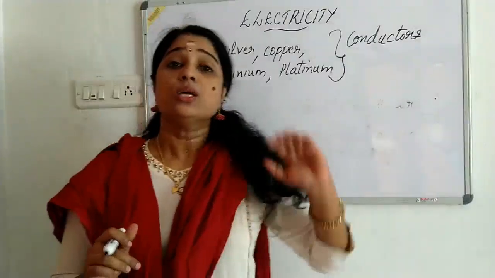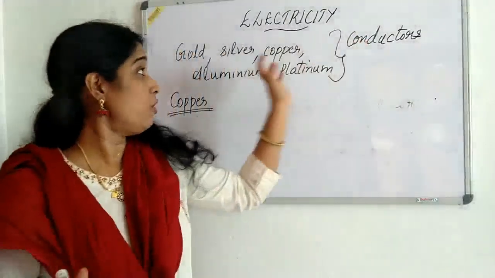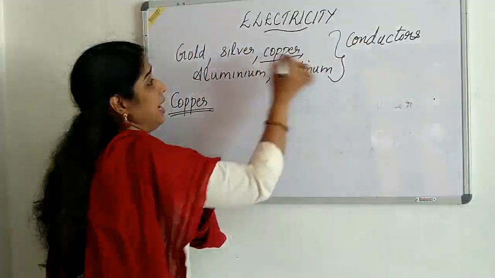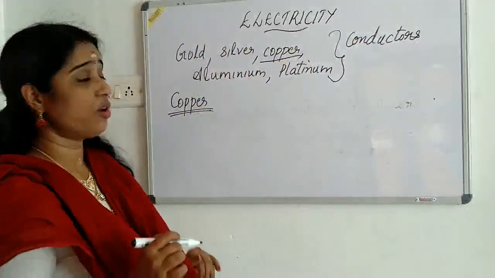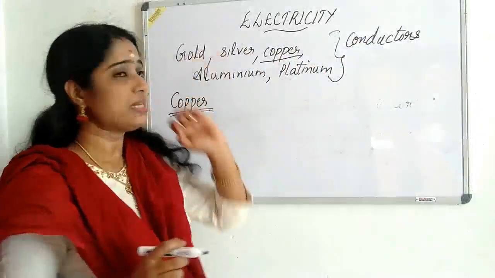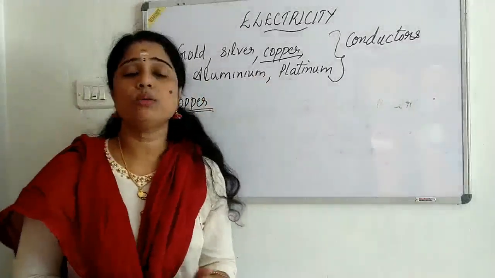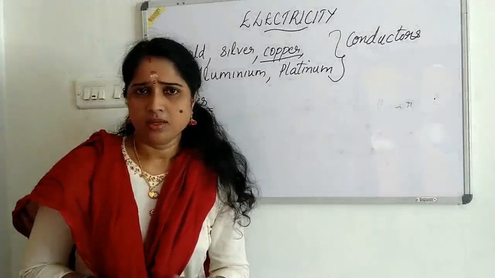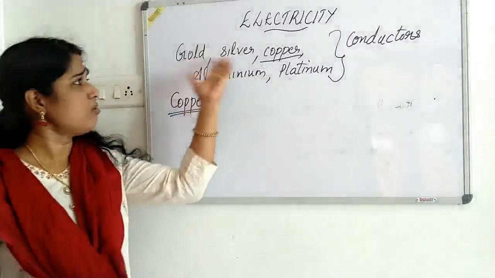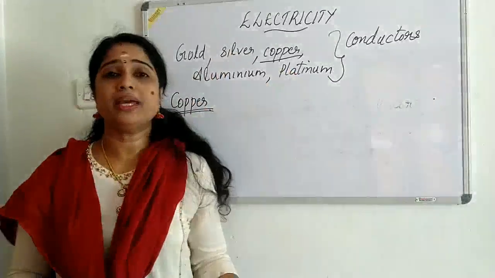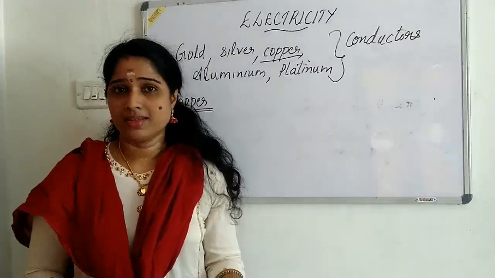So the electrical wires, you know, they are made up of what? Copper. And you know that gold is a good conductor of electricity, silver is a good conductor of electricity, aluminium, platinum, they all are good conductors of electricity. Then why are we not using gold, silver or platinum for making the electrical wires?